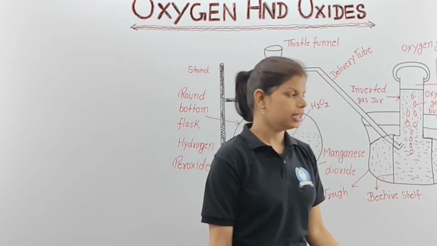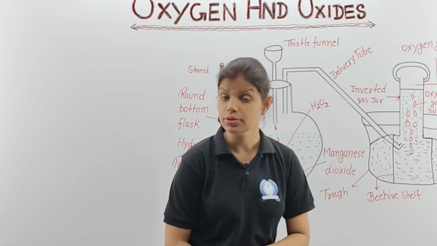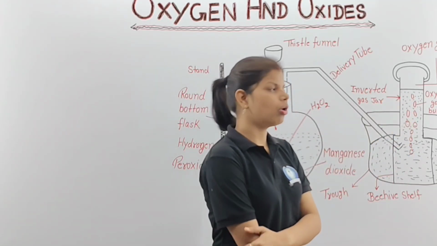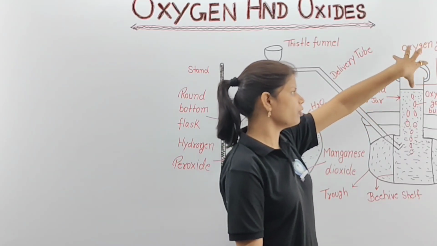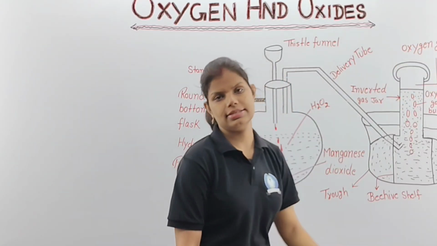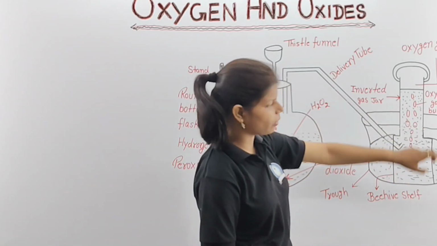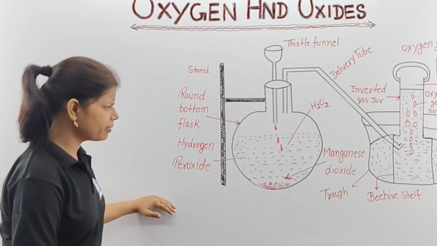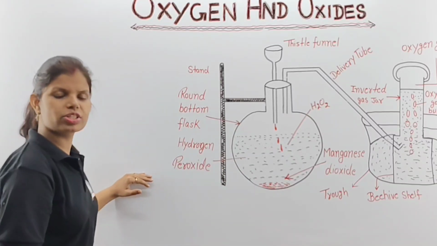Do you get my point? From here we can see the bubbles inside the water. That is your oxygen gas bubble, and you can see this tap is closed. From here we have collected the oxygen gas, through the origination of these bubbles. Understood? So this is your graphical representation for the laboratory method. Children, please have a look at this again and again.